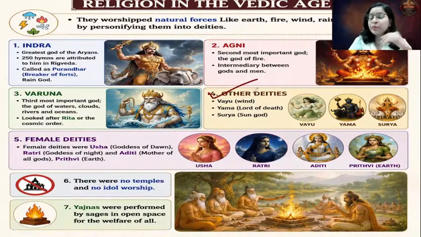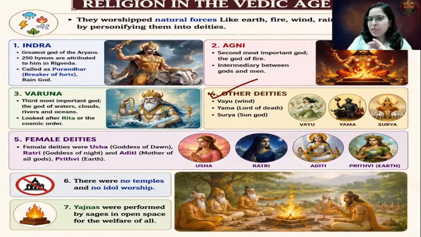So what we can see over here, the forces of nature are personified, they are given the attributes of a god. Apart from this, even female deities were there. Now see, if you look at the entire early Vedic period or the Rig Vedic age, women enjoyed a respectable position, which is also seen over here because we even have female deities.